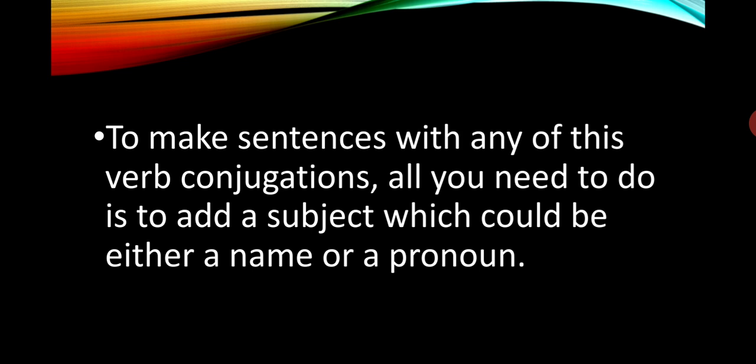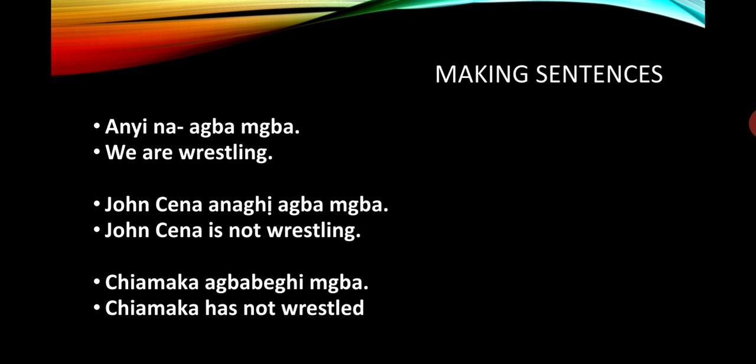Now, to make sentences with any of these verb conjugations, all you need to do is to add a subject, which could be either a name or a pronoun. Look at what I mean. Anyị na-agba mgba. Anyị there is a pronoun in Igbo. It means we are wrestling. John Cena anaghị agba mgba. Of course, John Cena is a name. So it means John Cena is not wrestling.